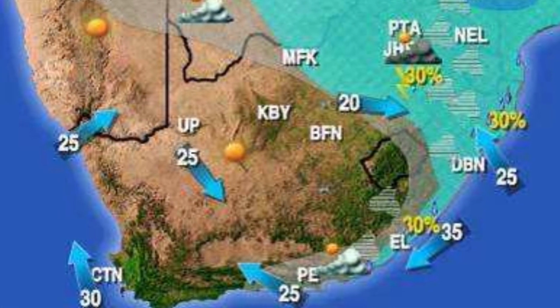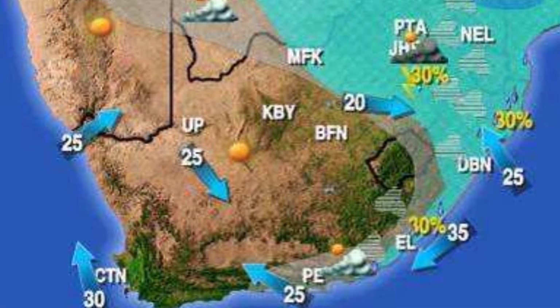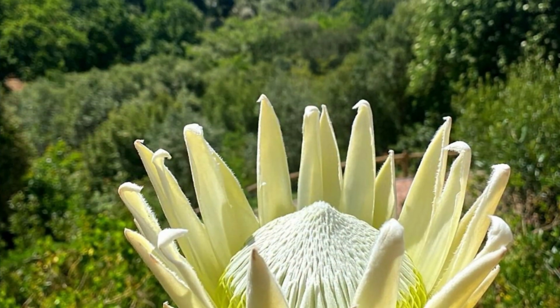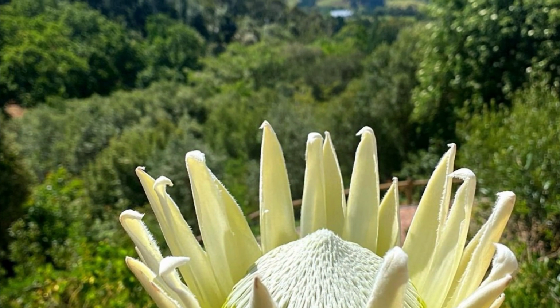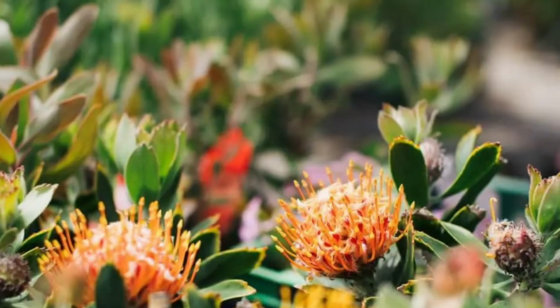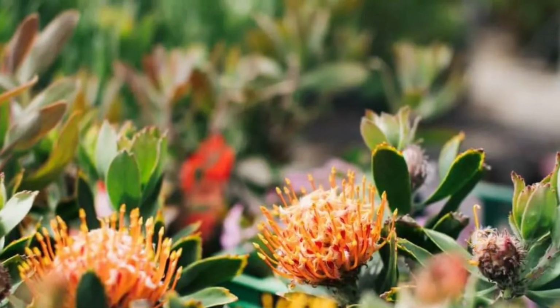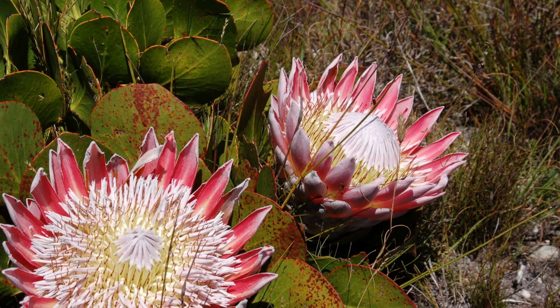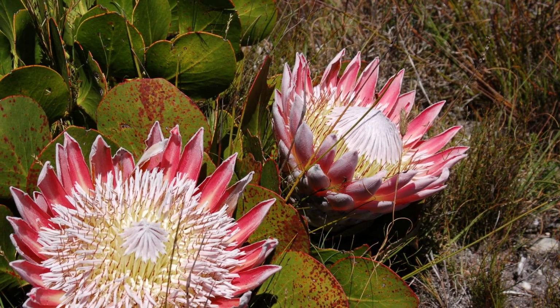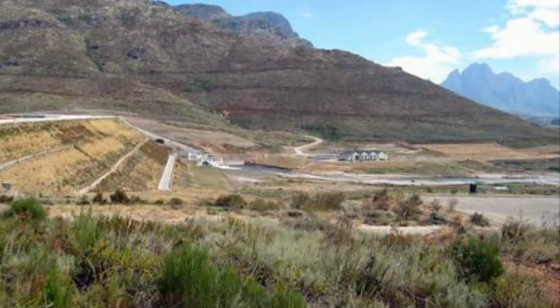The fynbos biome depends on the Western Cape's winter rainfall and dry summers. Plants like proteas are adapted to survive fires, dry summers, and sandy soil. But climate change, bringing hotter summers and less rain, is threatening water sources like the Berg River.